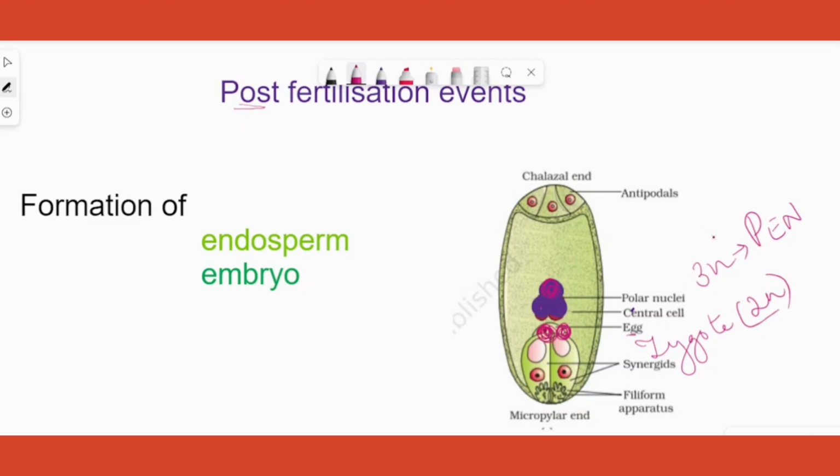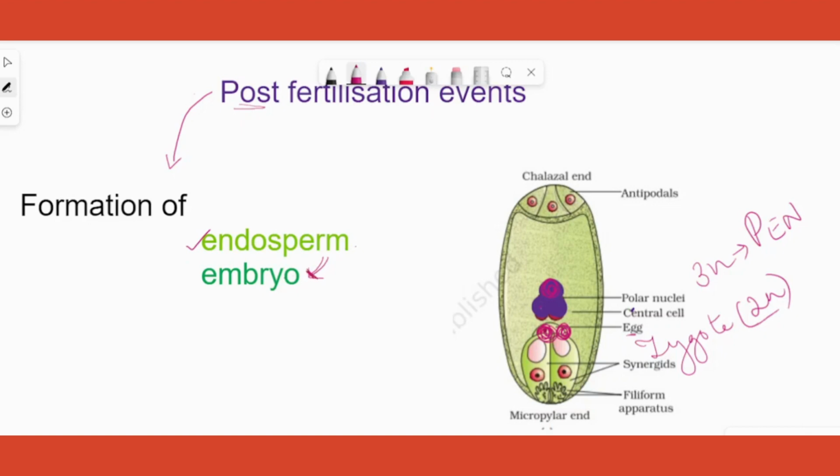This much has happened. Now, after this, what all are the developments? Those are called post-fertilization events, and we can categorize them as formation of endosperm and formation of embryo. So which one among these happens first? That's another question. It is the development of the endosperm that happens first, because the endosperm gives nutrition or food for the developing baby plant, which is the embryo itself.